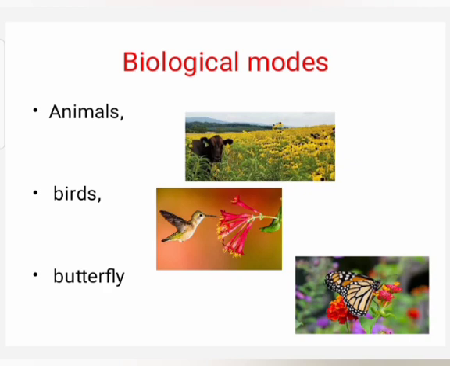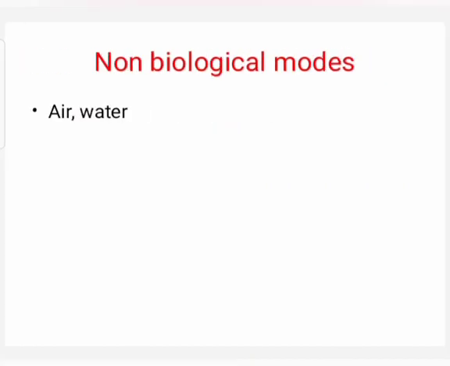The transfer of pollen from one flower to another flower is achieved by agents like wind, water, or animals. Animals, birds, and butterfly are the biological modes for the transfer of pollen. The non-biological modes are air and water.